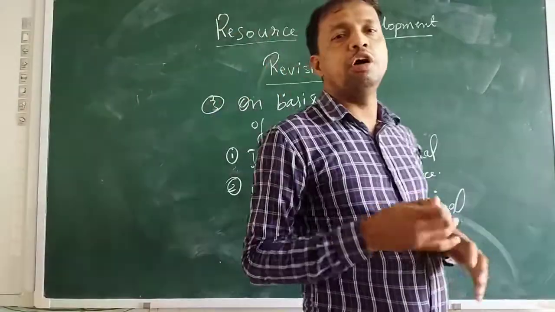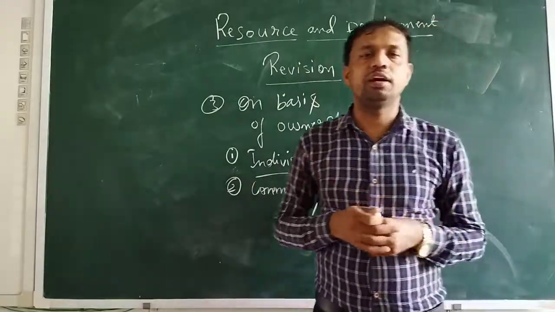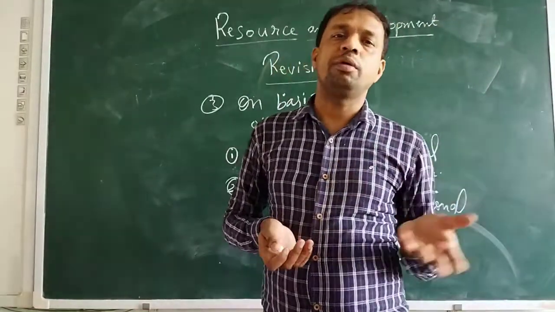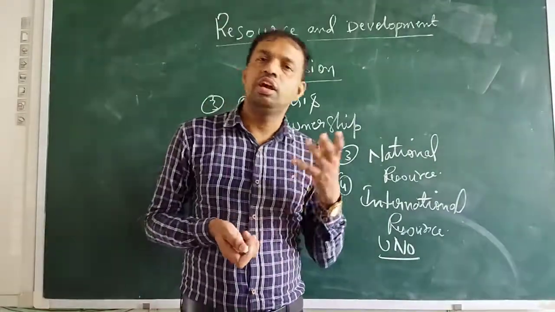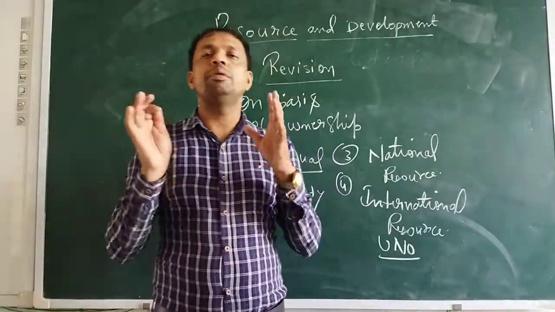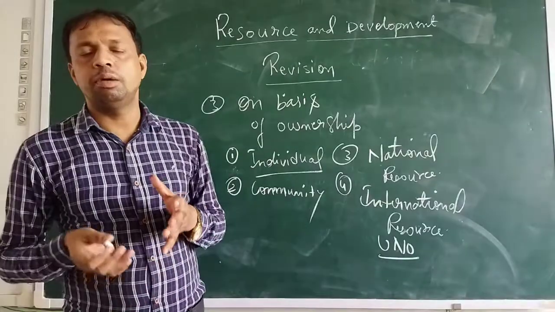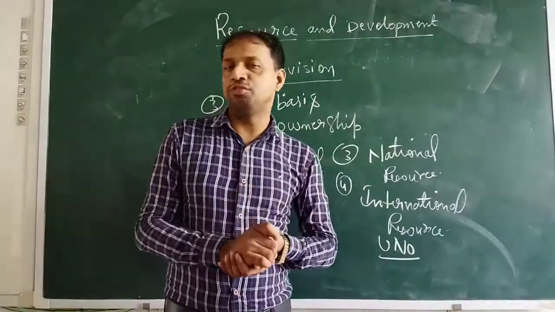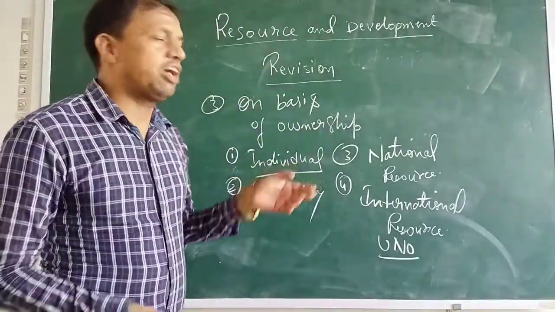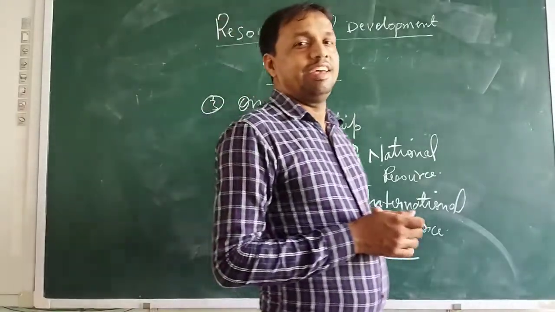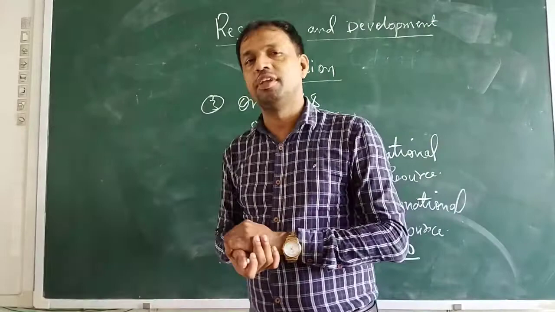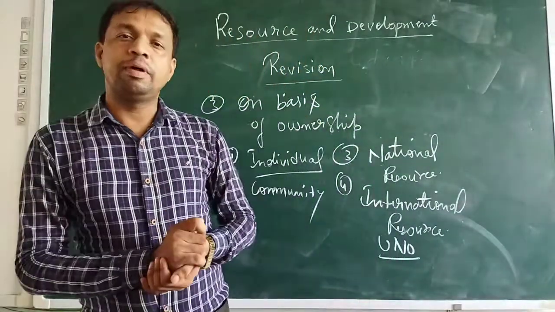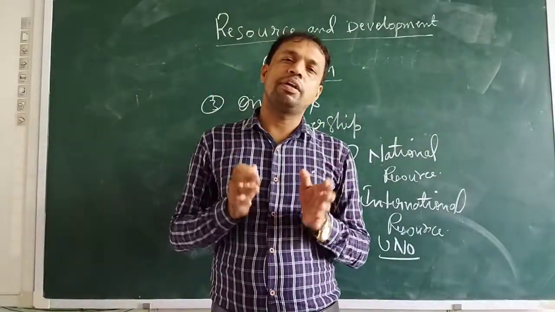Next is community resources. A resource which belongs to a particular community in a particular area, like a park or a community hall. Such things come under community resources. Only the community members are eligible to use that resource. Next we have national resources. National resources are those which belong to a nation, a country, where the country has the right, but all the country's members can use them.